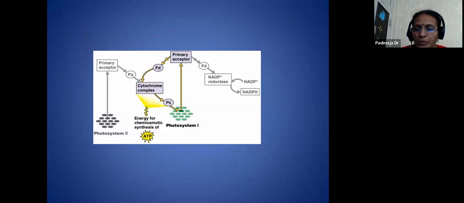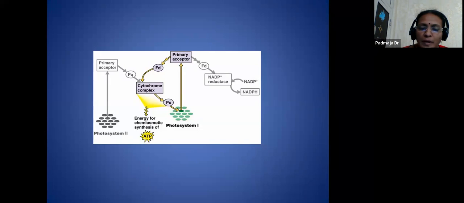Before going to talk about photophosphorylation, here the photosystem 1 and photosystem 2 are there. Photosystem 1 was introduced first when compared to photosystem 2, which is later. In photosystem 2 there is P680, and here P700 will be there.